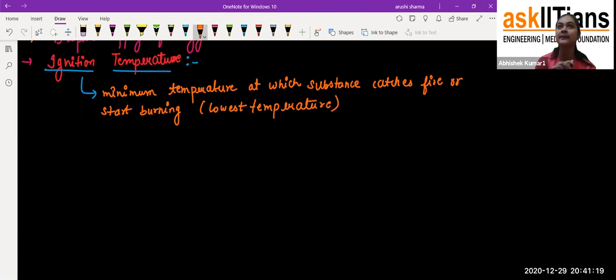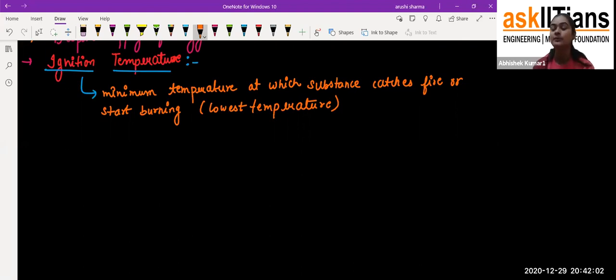So student, sometimes it happens that even though petrol is there, or we can say LPG is there, if we are using a matchstick or something else that can create fire there, they suddenly catch fire. Why? Because their ignition temperature is very low. If the ignition temperature is very low, that means that substance is going to catch fire very easily. That means it can undergo the combustion process very easily. So we require such substances which have a low minimum temperature, so that they can catch fire. And if they are catching fire in the presence of oxygen, what are we getting? We are getting heat and light from it, and we are getting carbon dioxide as well.